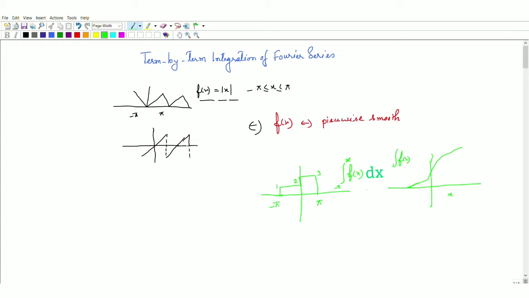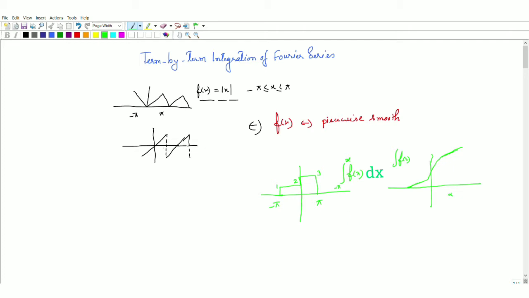Though this function was discontinuous, the area plot will be continuous, because the area will increase, is it not? So there is no discontinuity occurring. Any piecewise smooth function will have a continuous function after integration, and because of that there is no problem of having a Fourier series after term by term integration of a function.